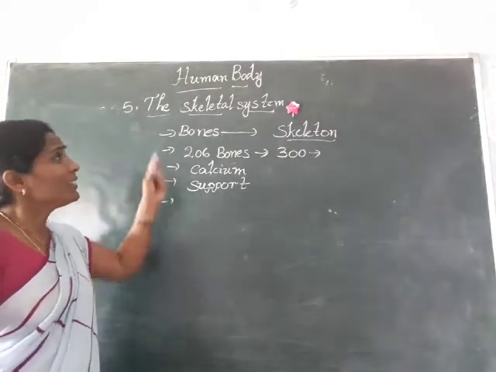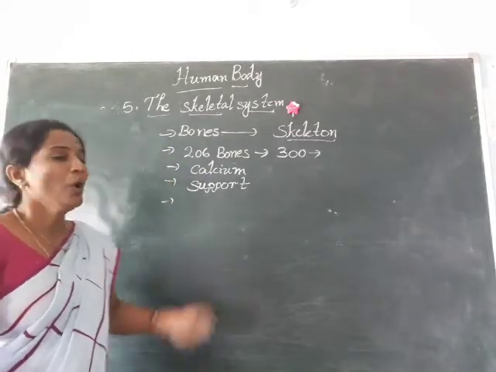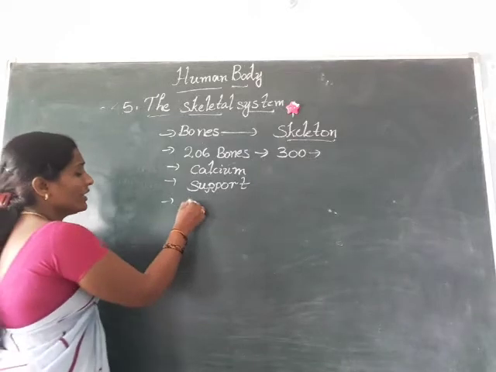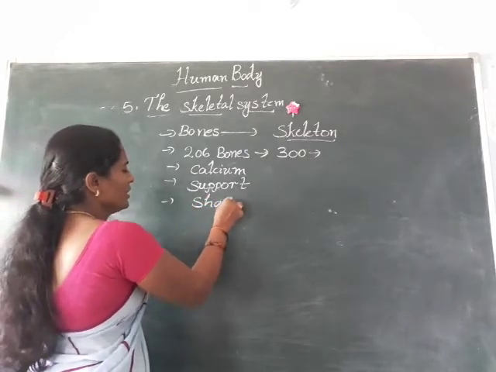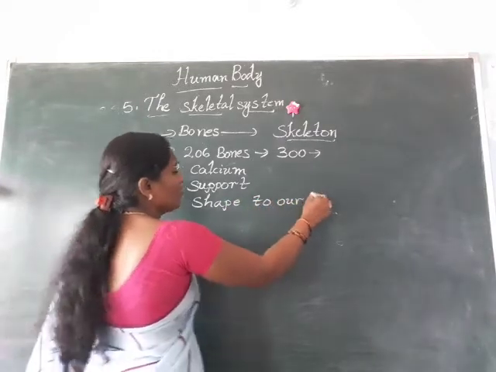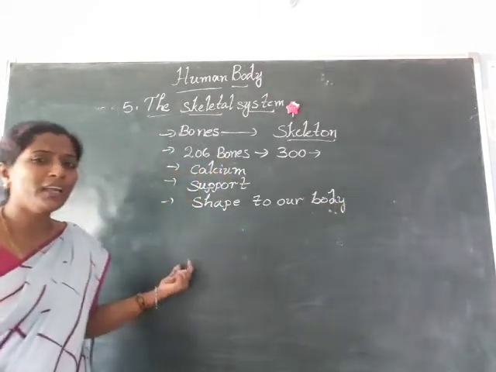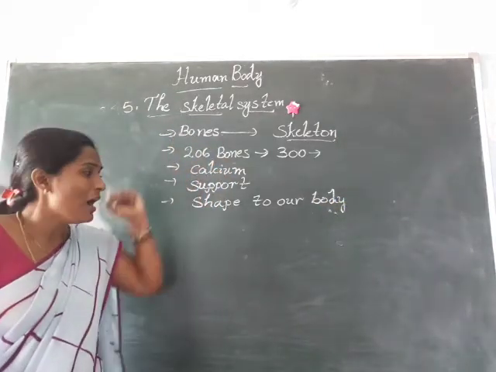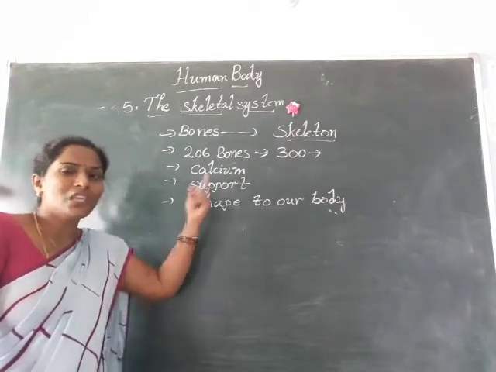So this skeletal system gives support to the body. And also it gives shape to our body. And see here, very important: who is giving support to our body? That is the skeletal system. And who is giving shape to our body? That is also the skeletal system.